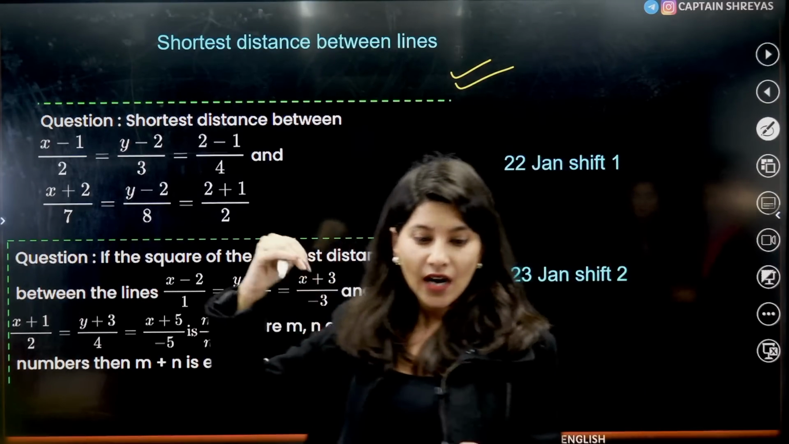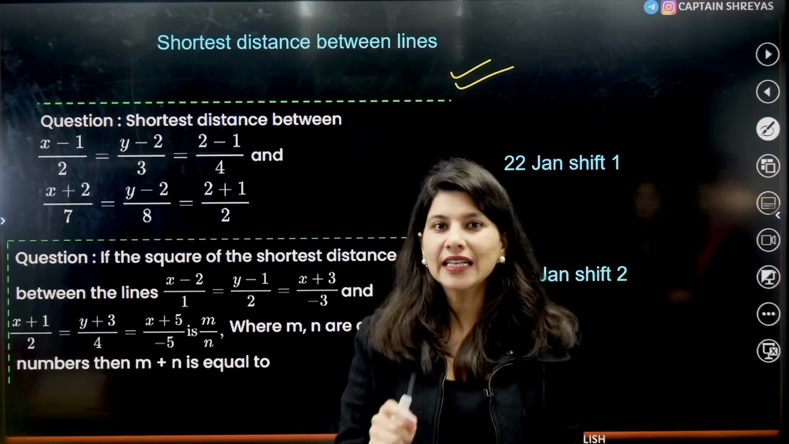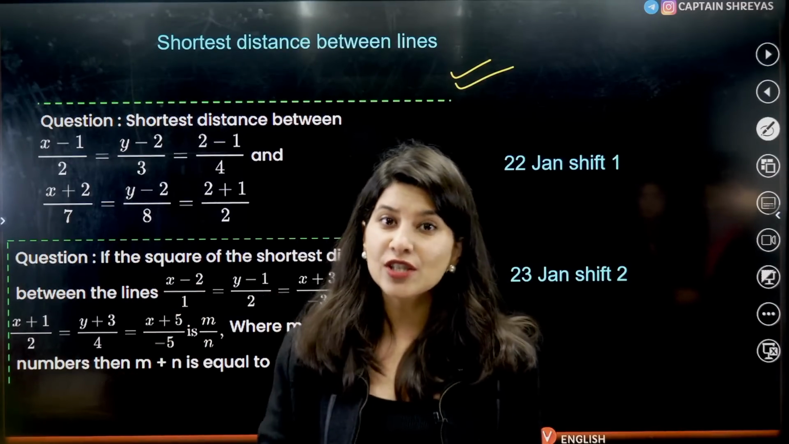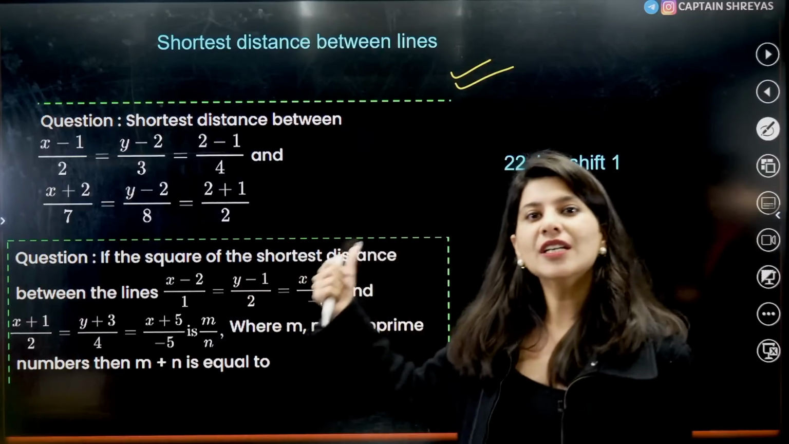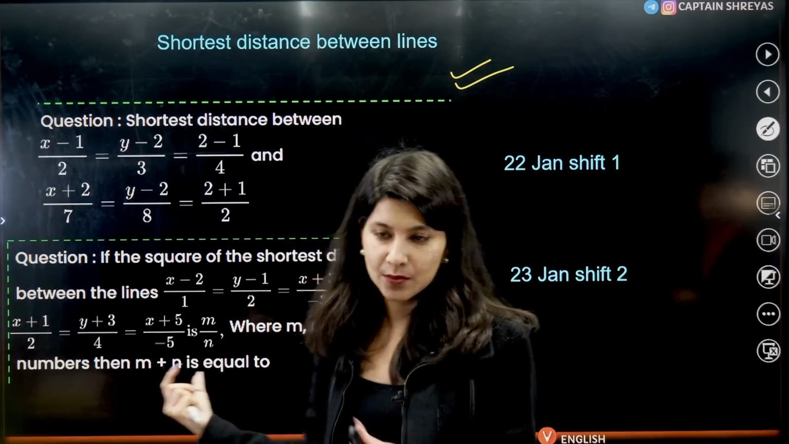Again, my advice would be that this is a direct formula based question, but again heavy on calculation. So you need not pick this particular question in round number 1. Pick this question in round number 2 because it might take a little more time in solving.